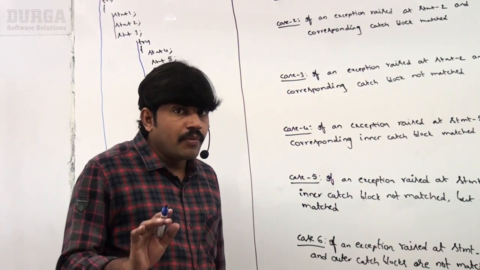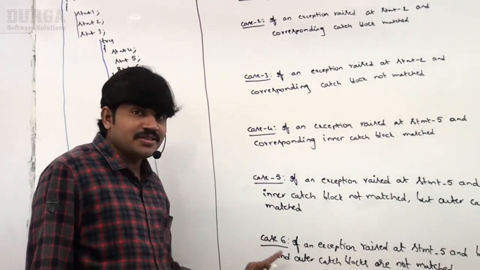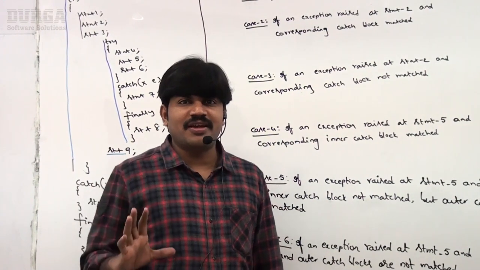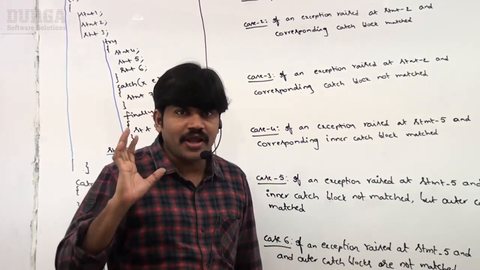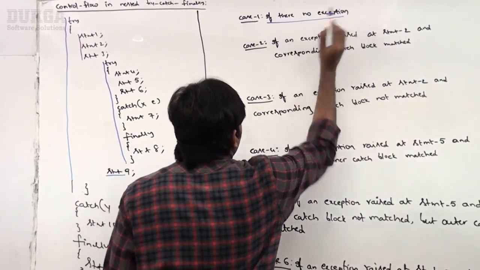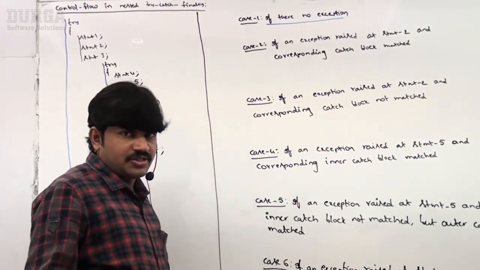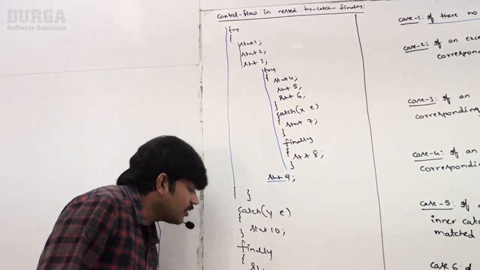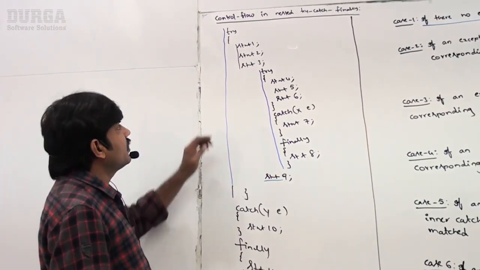Now multiple cases we are going to discuss. 14 cases we will discuss so that you people can get much clarity about try, catch, finally. Okay, now do you know case 1? If there is no exception, can you please observe that? If there is no exception, which statements will be executed?